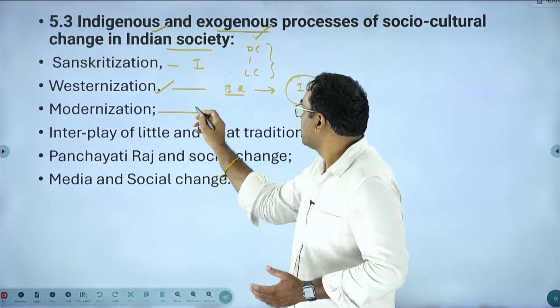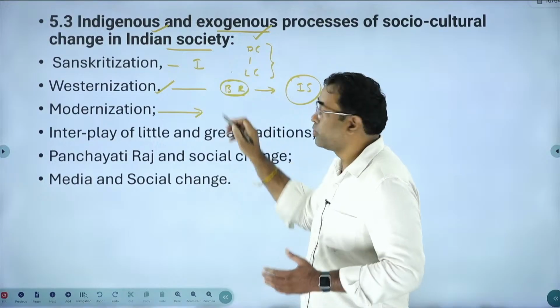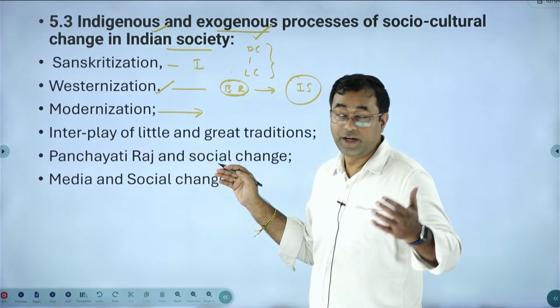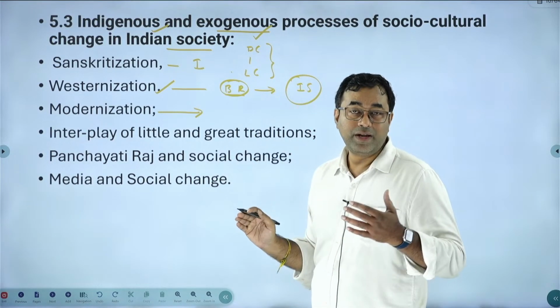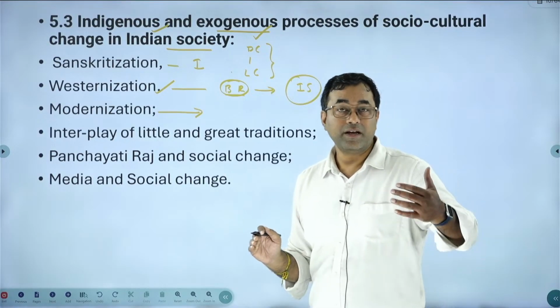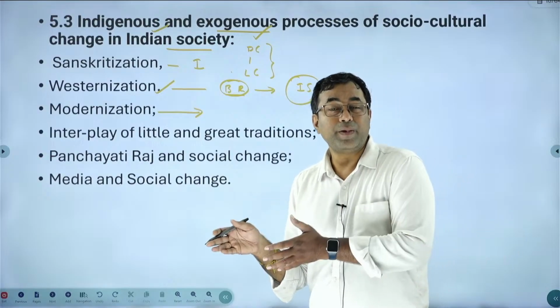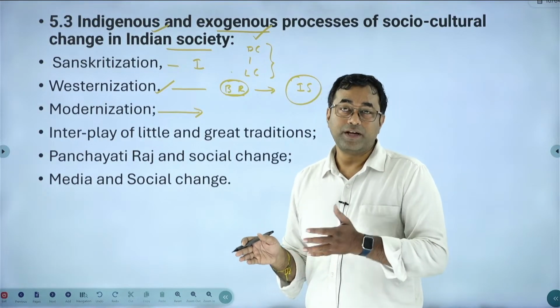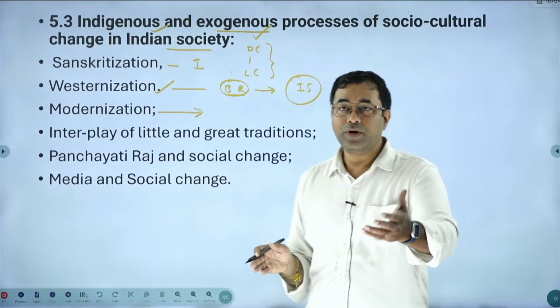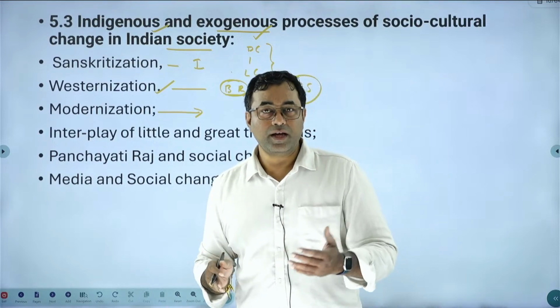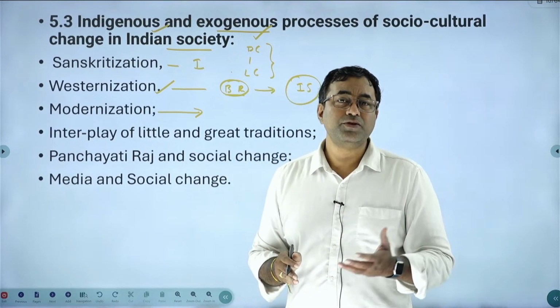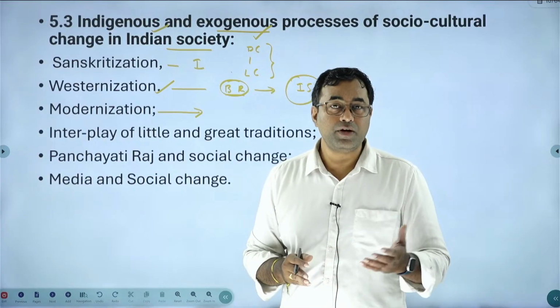Next, modernization. It is not only about British rule and its impact on Indian society. Nowadays every country is undergoing certain changes and reforms which impact Indian society. For example, around 1918 and 1919 the Russian Revolution occurred, the French Revolution occurred, the American Revolution occurred.